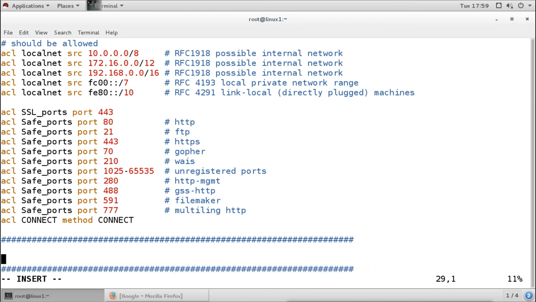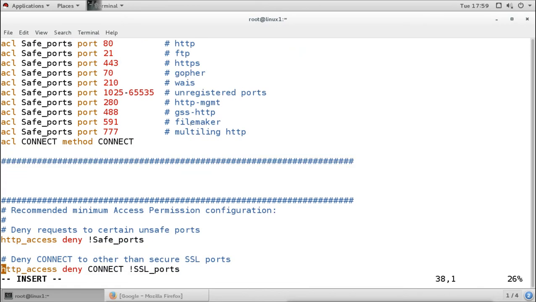And I will create here our new ACL. So the command is what? To create the ACL, the command is acl. Then you should mention the name of the ACL. So for example, I will say this is my net. This will be the name of the ACL.